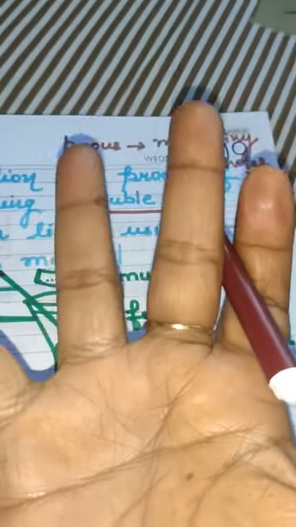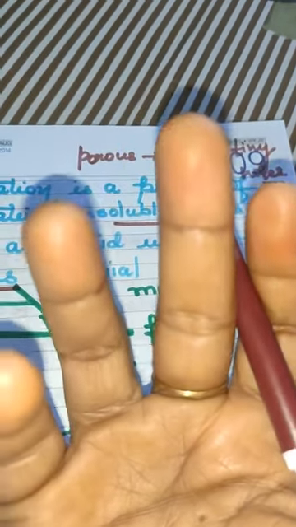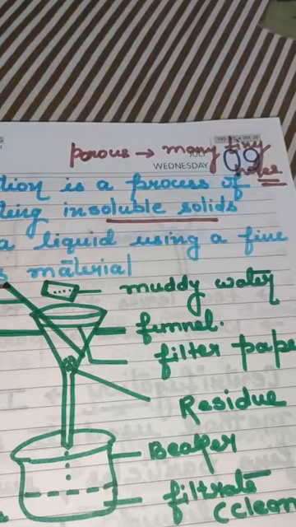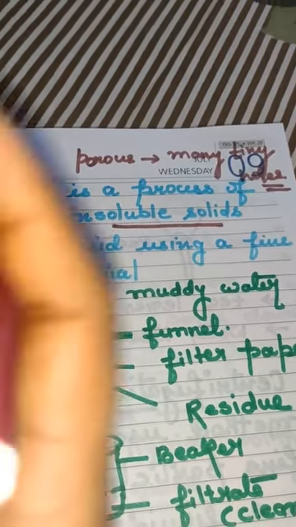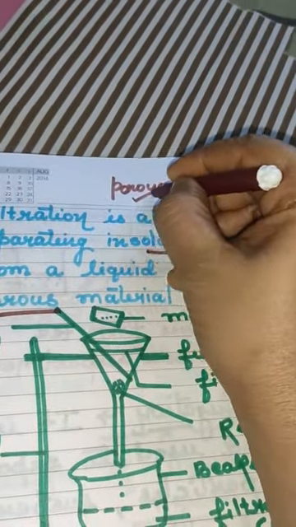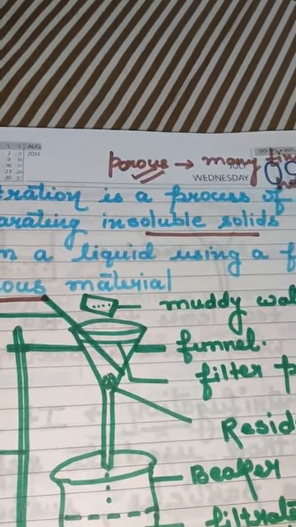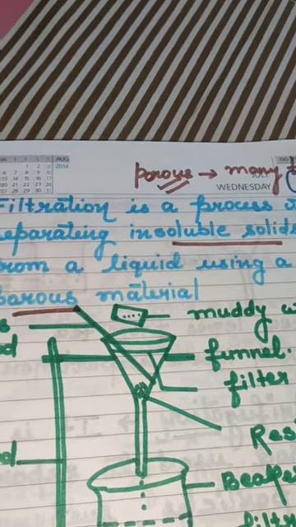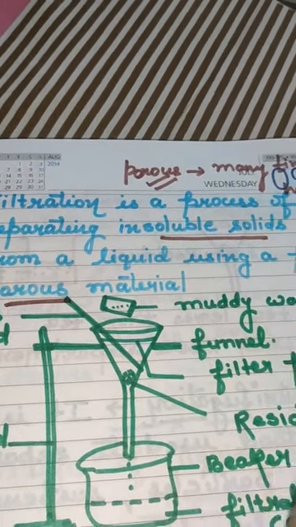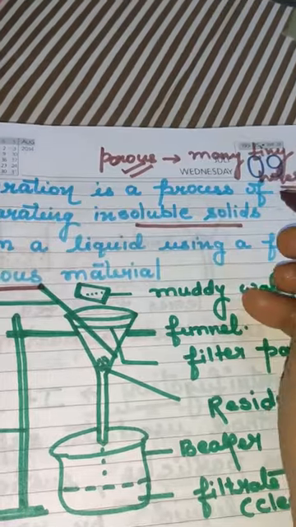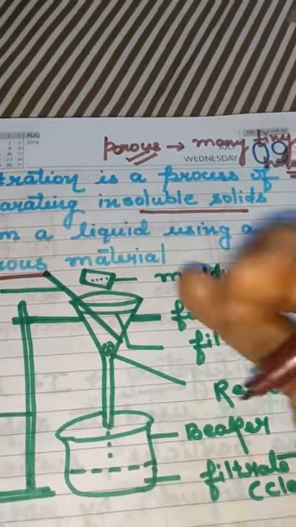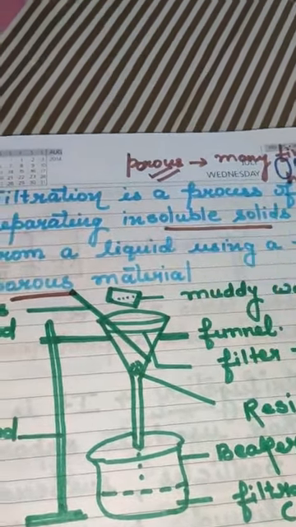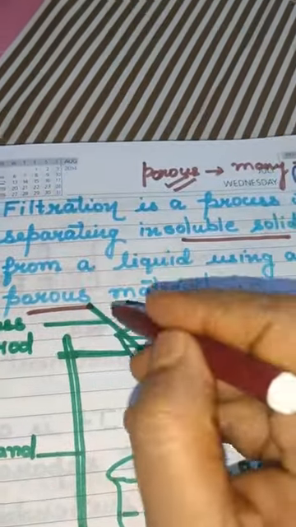Take a piece of cloth or a hanky and try to hold the water. What will happen? Will you be able to hold the water? No. The water will flow down from the hanky because the cloth has many small holes. Cloth is porous in nature. Got my point? Alright. A hanky is porous in nature because it contains many tiny, means very small, holes, and hence the water goes down from that hanky. So filtration needs a porous material.